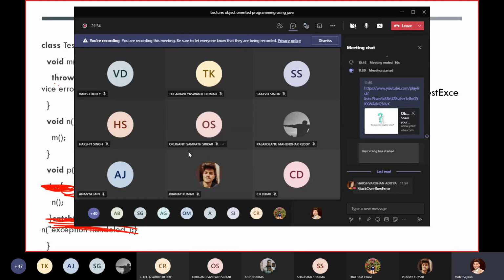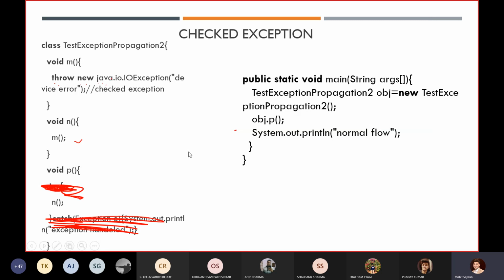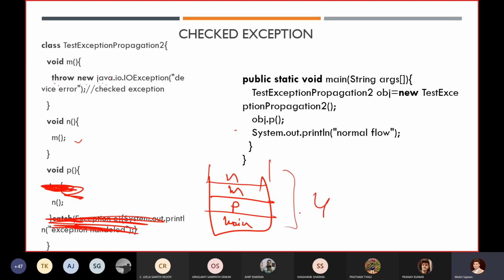Harshvardhan posted Stack Overflow error. No, Harshvardhan, I think you got confused here. See, we have main. Main is calling the P method. P is calling the M method. And M is calling the N method. So here you have a stack of only 4. So you will not get a Stack Overflow exception.